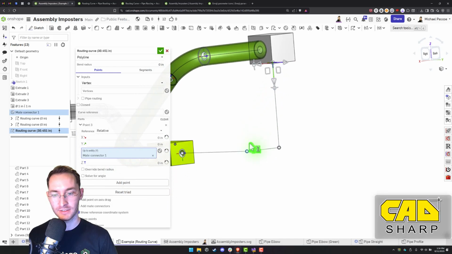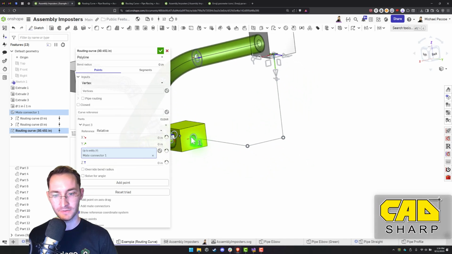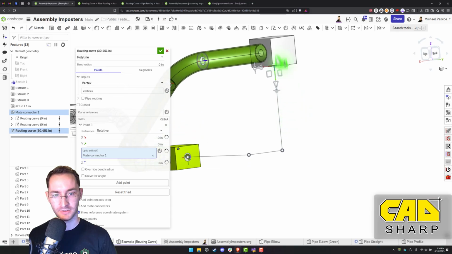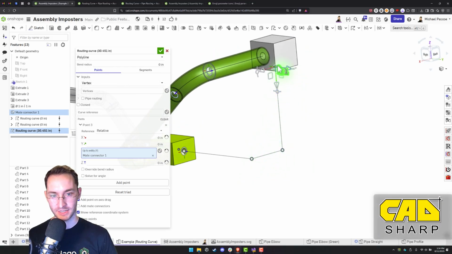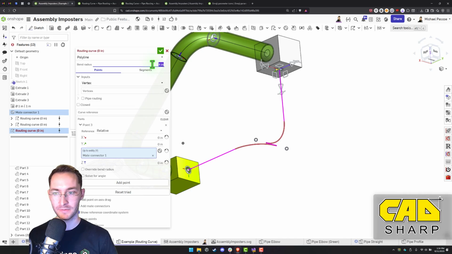Okay, so it just took a few simple clicks to route it from this hole all the way to this one while referencing each previous bend. So if this changes, then these will automatically update and stay with this hole. So next we need to make sure that we have a bend radius. So we'll put this at 4 inches. Oh, let's do 3 inches. 2.